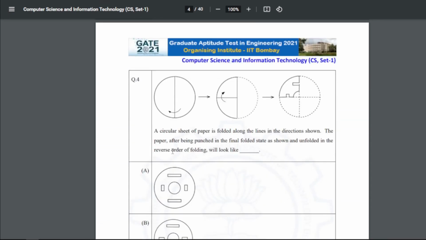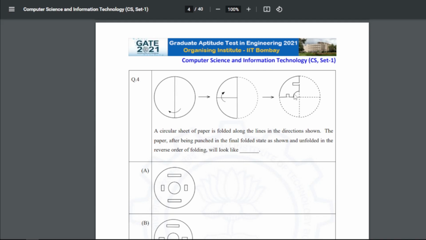Now the next question is, a circular sheet of paper is folded along the lines in the direction shown. The paper after being punched in the final folded state is shown, and it is unfolded in the reverse order of the folding. First step is this, then this, and finally these are the cuts.